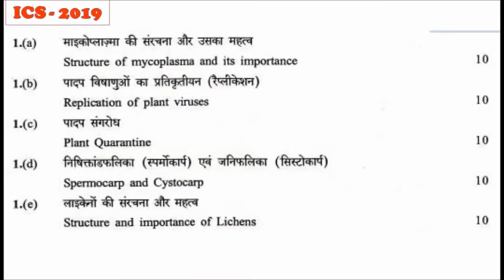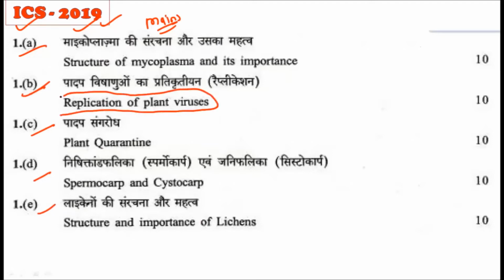Now, understand why this virus topic is important. Here is an ICS 2019 paper question. It's the Indian Civil Service 2019 mains. In that, the first question has five sub questions. You can see here A, B, C, D, and E. And in that, observe the B question. It's a replication of the plant viruses. They have asked the replication of the plant viruses for 10 marks. So, for simply writing down how the plant viruses replicate, you will get the 10 marks.